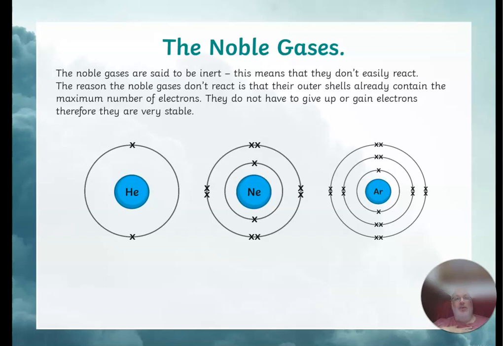So sodium, we saw in the previous lesson, reacts violently with water. Chlorine is toxic and will cut through all sorts of things. But you mix the two together, you make sodium chloride, which can sit under a mountain in northern Pakistan for hundreds of thousands, if not millions of years, and will never react with anything. It'll just sit there. And that's because in sodium chloride, the sodium and the chlorine now have full outer shells. Helium, neon, argon, krypton, xenon, and radon already have that structure, so there is no need for them to react.